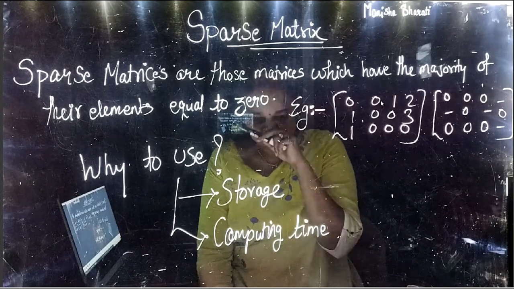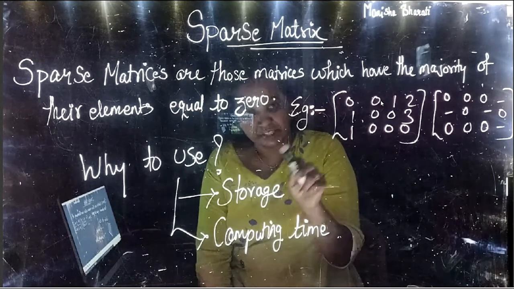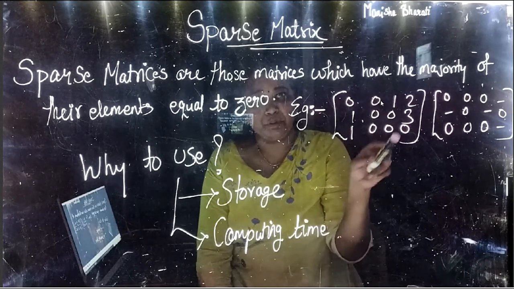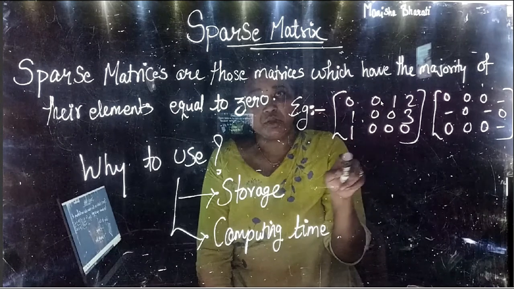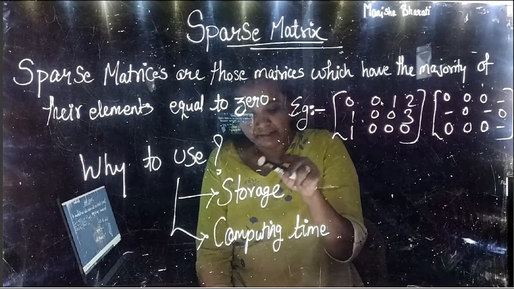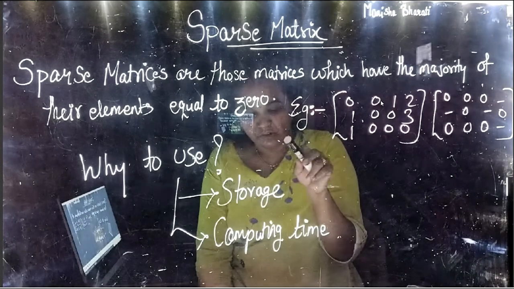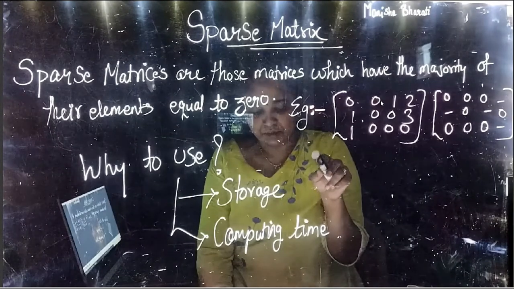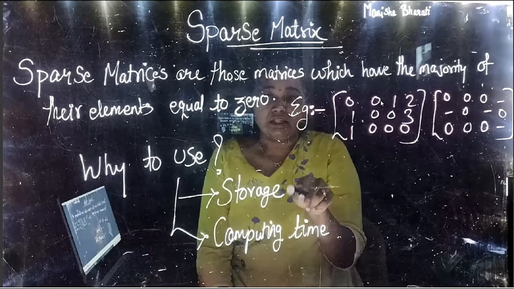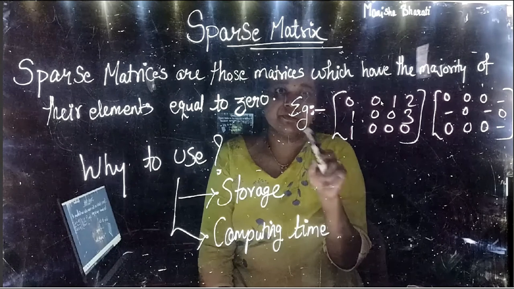When we say storage, there are lesser non-zero elements. As we said, there have to be more zero elements. So since there are lesser non-zero elements than zeros, less memory can be used to store elements. So less memory is utilized. So for storage purposes, this is the first reason why we go for sparse matrices.